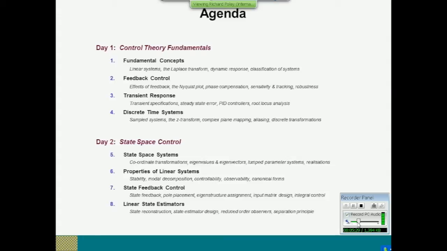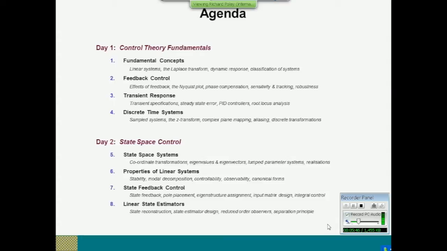And the way I'm going to do this is that I'm going to spend the morning talking about the properties of systems described using the state space paradigm. We're not doing any control in the morning. That will come later on in the day. To begin with, I'm going to talk about state space systems. I'm going to introduce that method of description.